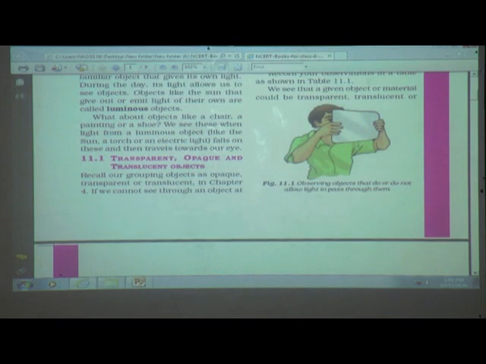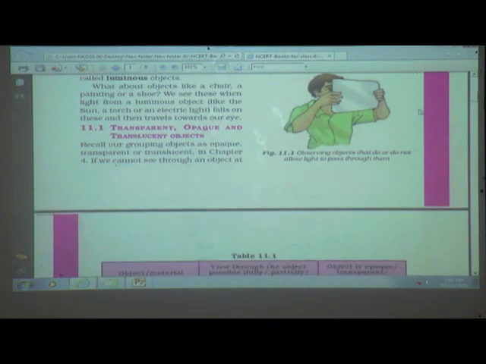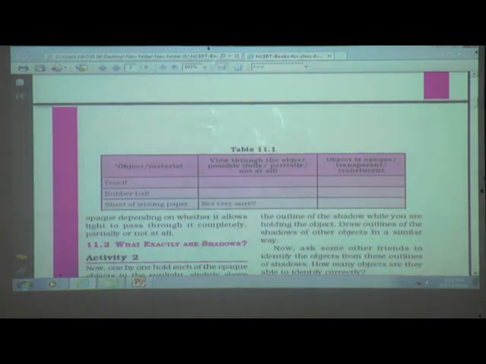So students, we see that a given object or material could be transparent, translucent, or opaque, depending on whether it allows light to pass through it completely, partially, or not at all. Okay, so just make a table like this, and this is very easy, students, so you can make it on your own.